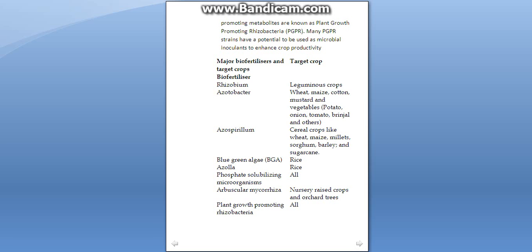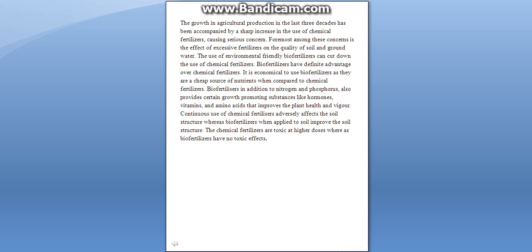The phosphate solubilizing microorganisms are used in all plants. The arbuscular mycorrhiza are used in nursery raised crops and orchard trees, and the PGPR or plant growth promoting rhizobacteria are used in all crops.